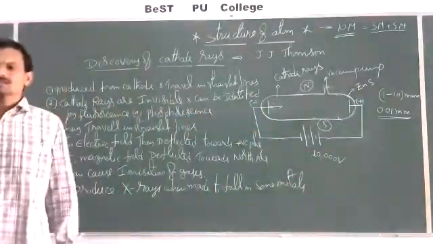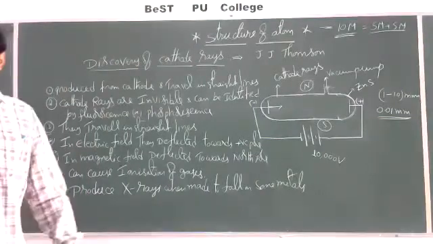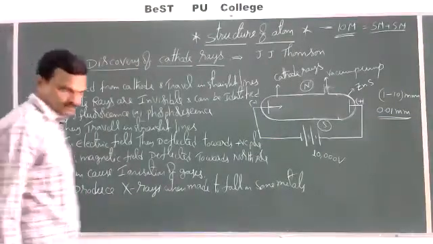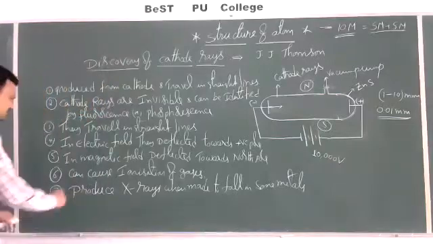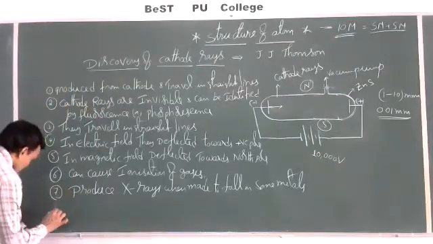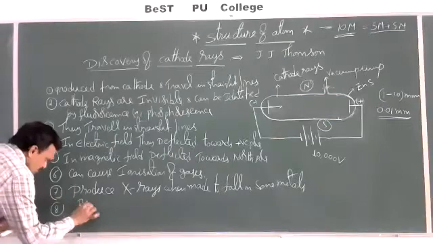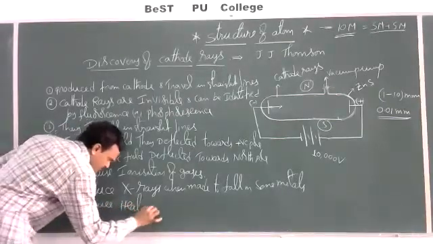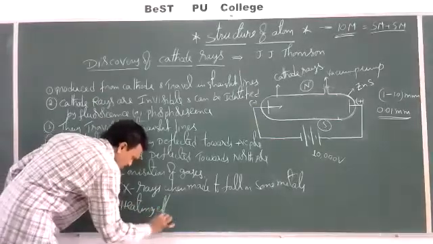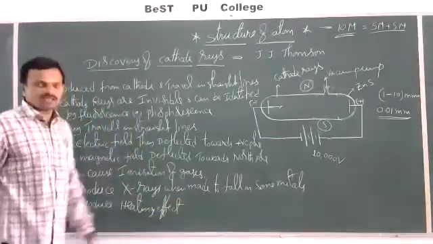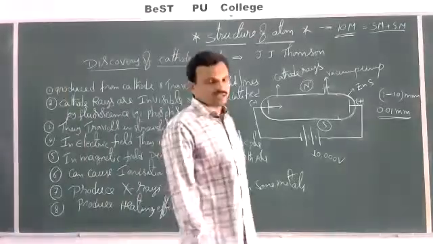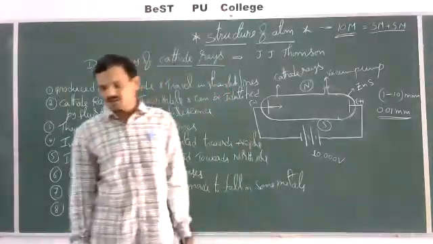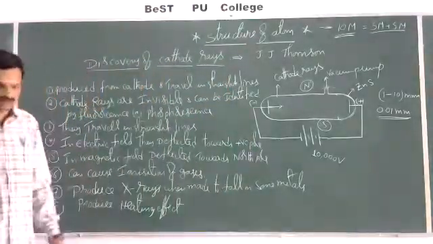And one more property, they can produce a heating effect. When the cathode rays fall on some metals, they cause heating of the metal surface.